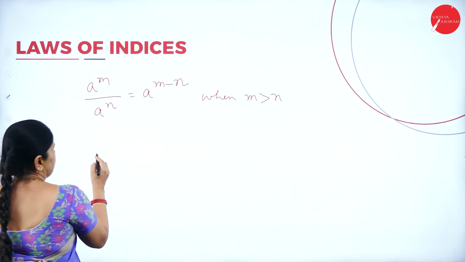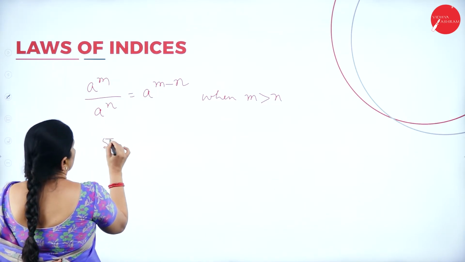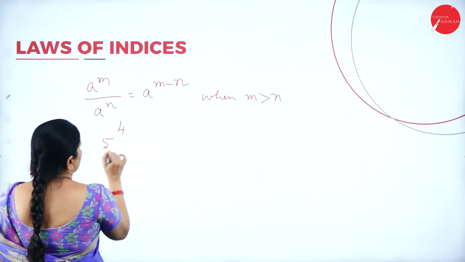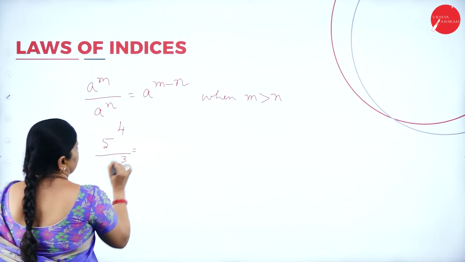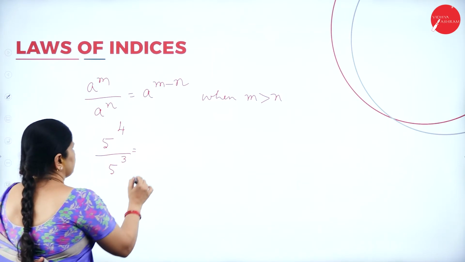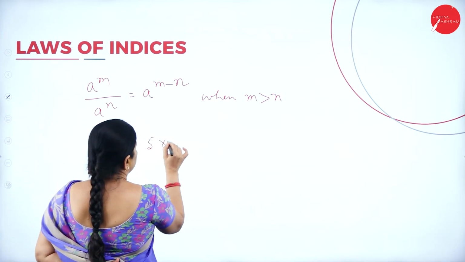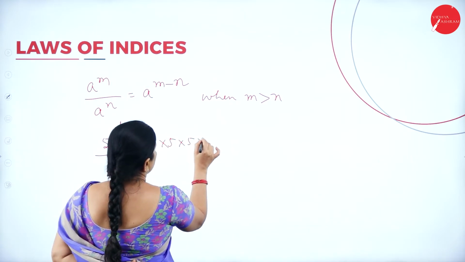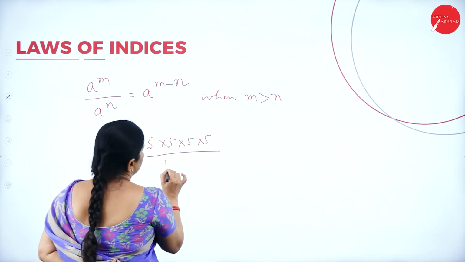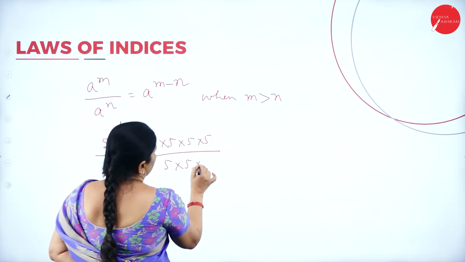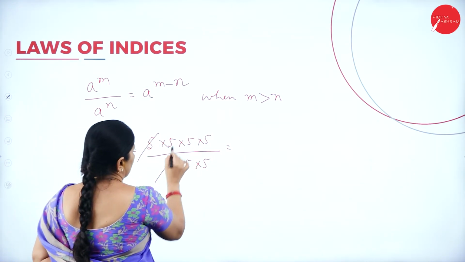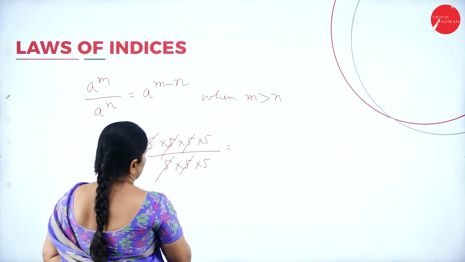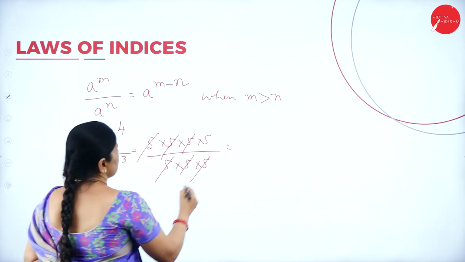Now I'll write here 5 to the power of 4 by 5 to the power of 3. What will I get? 5 into 5 into 5 into 5 divided by 5 into 5 into 5. So if I am simplifying this, what is the answer I am getting?